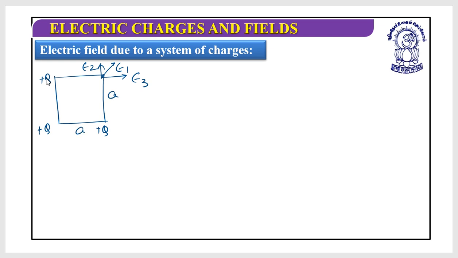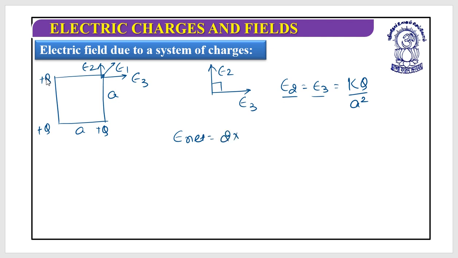So now if you just look at this, E3 and E2 have an angle of 90 degrees, and both have the same magnitude. E2 equals E3, it was kq by a square. So if I take a resultant of these two only, E net, then I can write 2 into E into cos of theta by 2. Do you remember this?